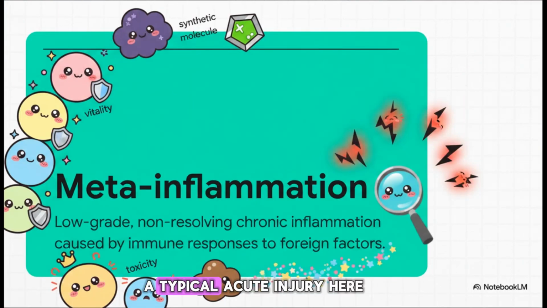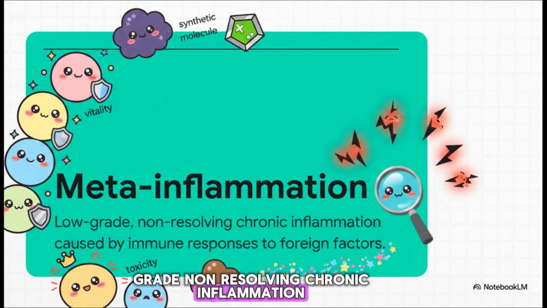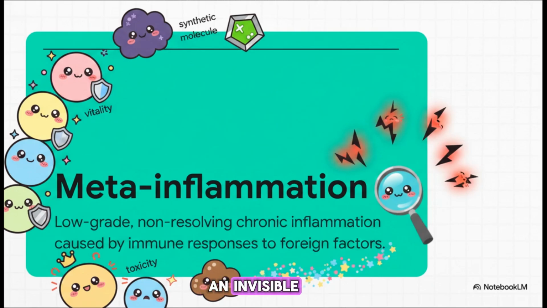Okay, let's dive into this. We aren't dealing with a typical acute injury here. We are dealing with something called meta-inflammation. This is a low-grade, non-resolving chronic inflammation. I want you to think of it as an invisible cellular friction.